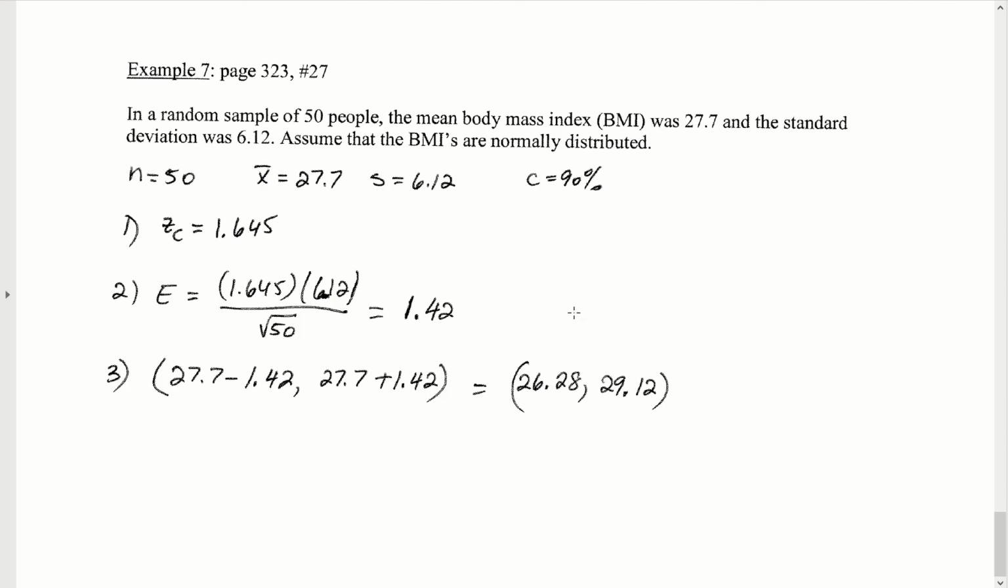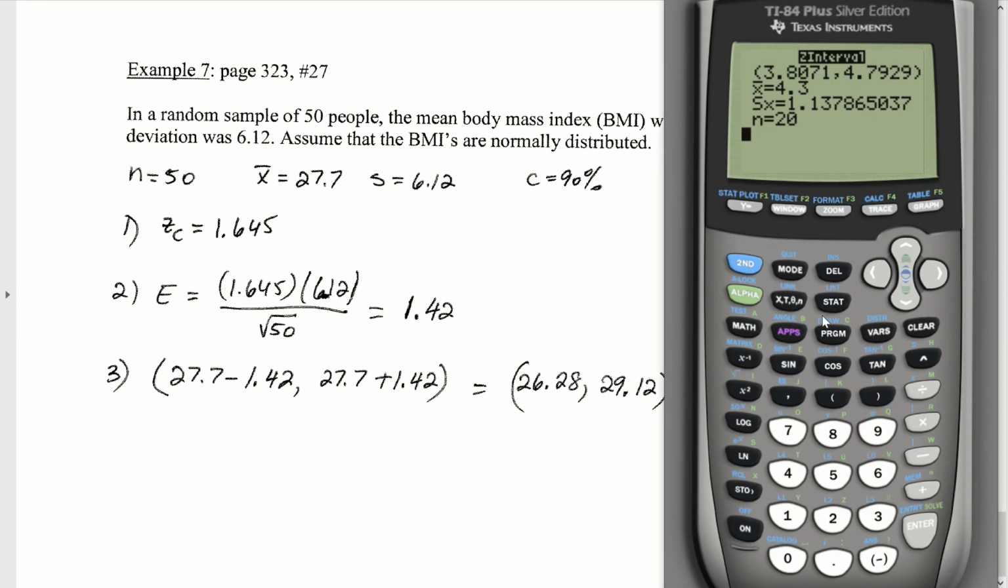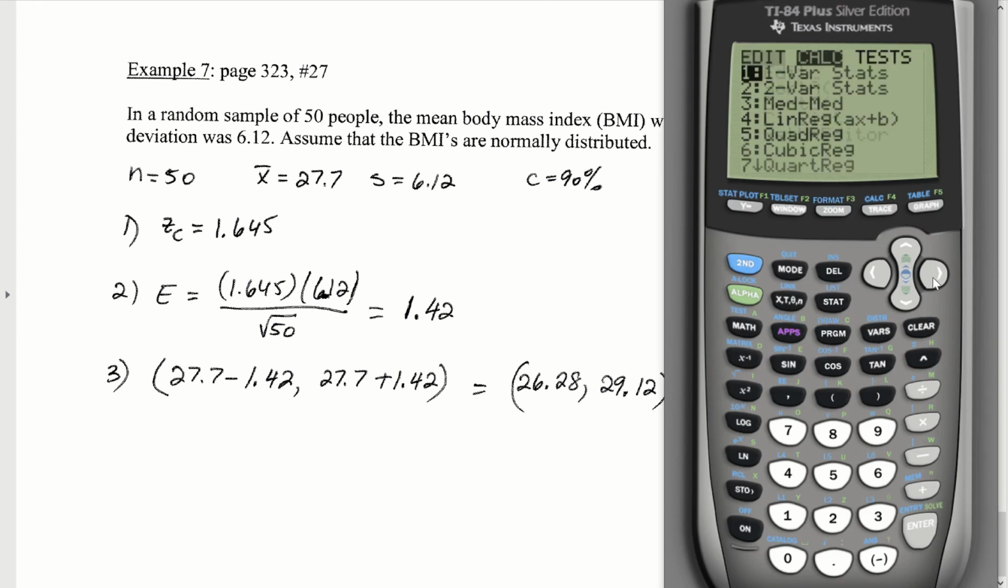Let's take a look at one more example. In a random sample of 50 people, the mean body mass index, or the BMI, was 27.7, and the standard deviation was 6.12. Assume that the BMIs are normally distributed. So we know we have a normally distributed set, and our sample is 50, which is more than 30. So constructing the 90% confidence interval will once again allow us to use a z-score. For this problem, I'm just going to use the z-interval command. I'm going to go to stat, tests, go down to z-interval, once I recognize that that's the appropriate interval to be using.